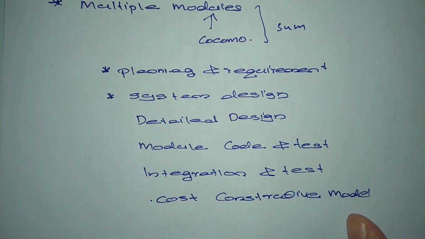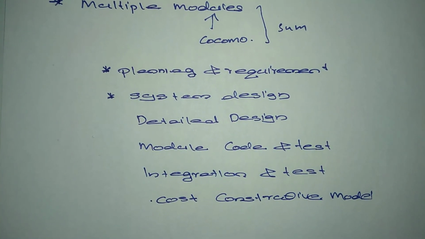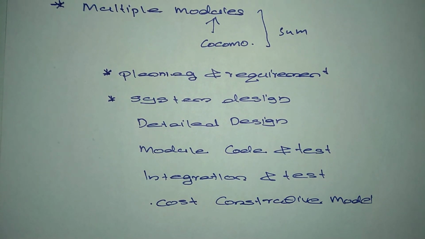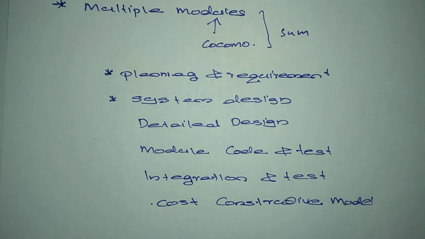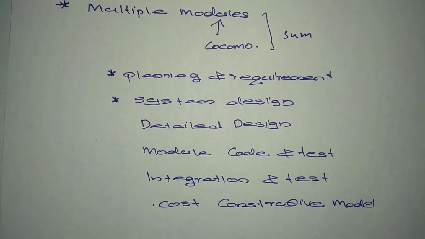So these are the phases of detailed COCOMO. The effort is determined as a function of program estimate, and a set of cost drivers is given according to every phase of the life cycle. So that is detailed COCOMO.